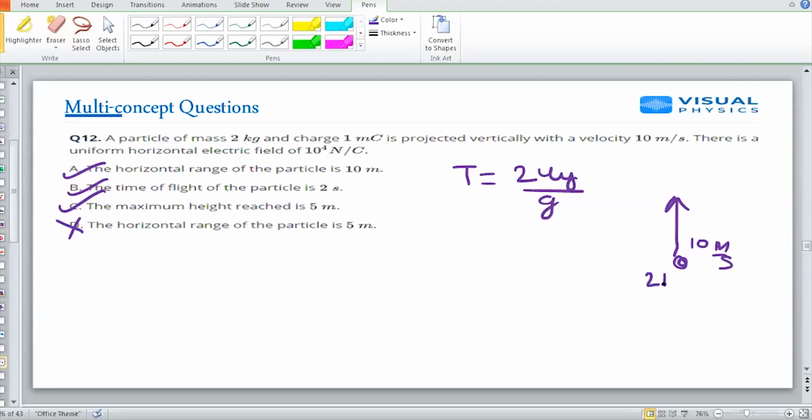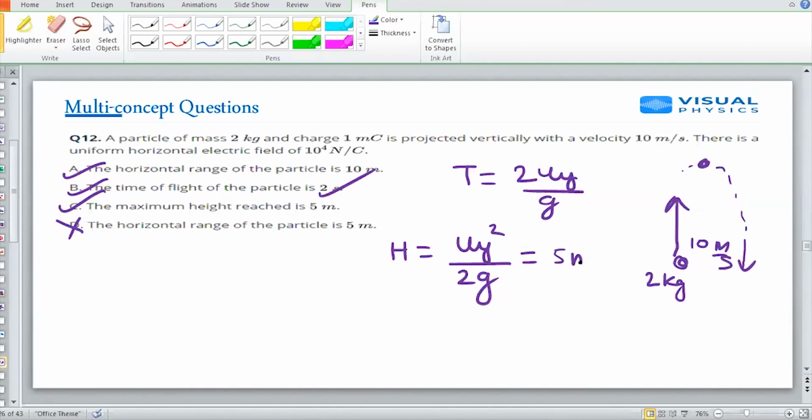And mass is given 2 kg. So it will go up to a certain height, and after that gravity will ask it to come back. So that's why I'm using this time period. If you put the value, you'll get 2 seconds. Second is the maximum height h. Using the projectile motion formula, I'm using uy square by 2g. That is, it will come as 5 meter.